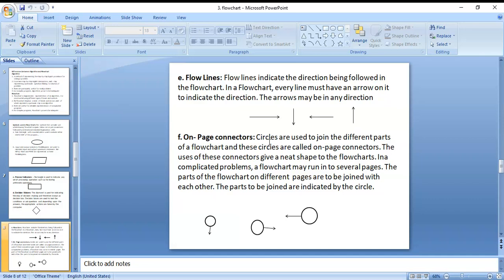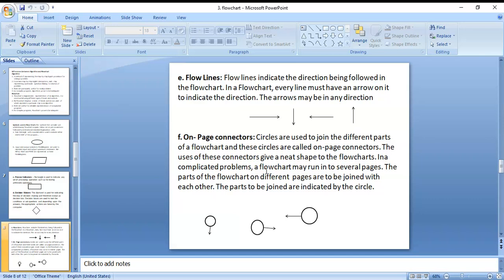The use of these connectors gives a neat shape to the flowchart.